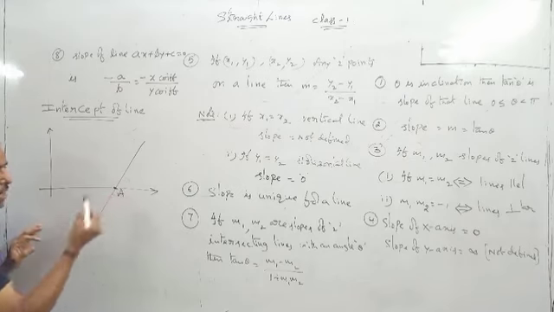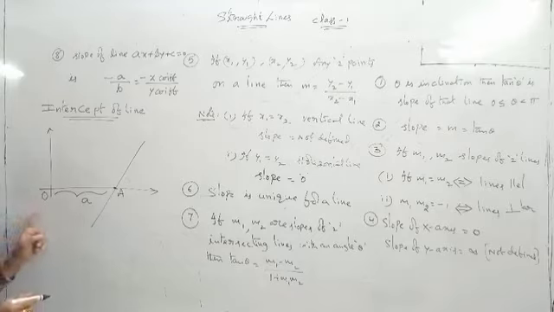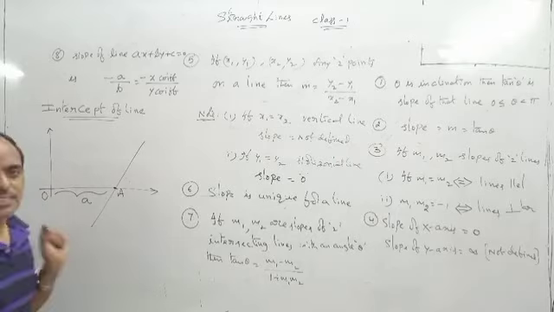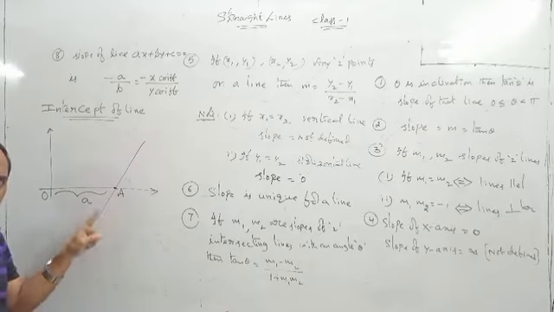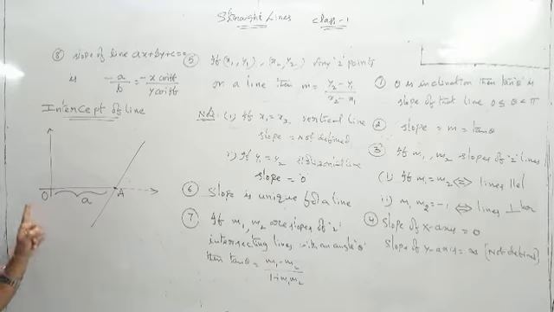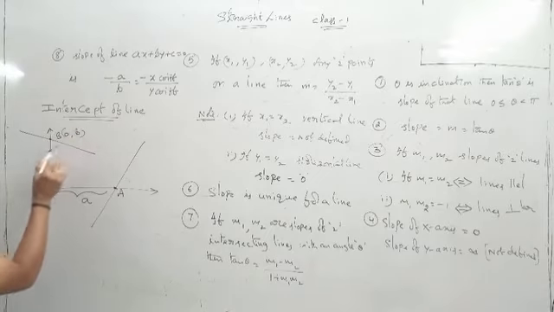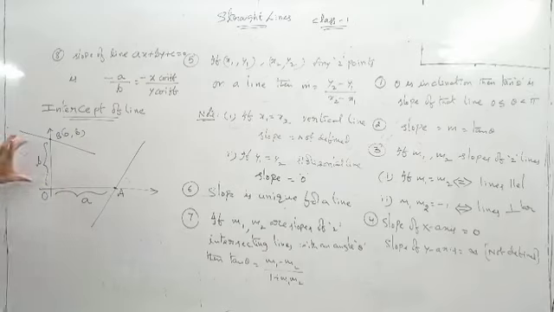Suppose here is a point some a. If this distance is equal to small a, this is origin, everybody knows. So this is called x-intercept. X-intercept means if a line cuts the x-axis at some point, then the distance from that point to origin is called x-intercept. Suppose the line is like this. It intersects at some point 0, b, and this distance is equal to b. This is called y-intercept.